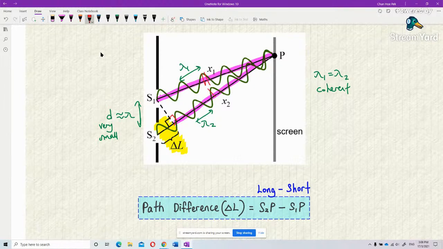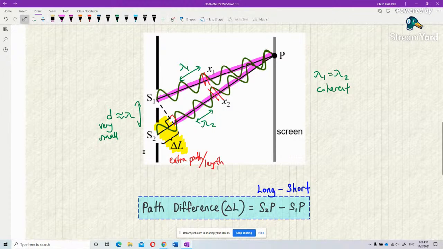Here, this length and this length here are equal, isn't it? I mean the pink color one. The pink color ones have equal length. This is the extra length, the extra path, or extra distance. Just extra length. So this is the thing.